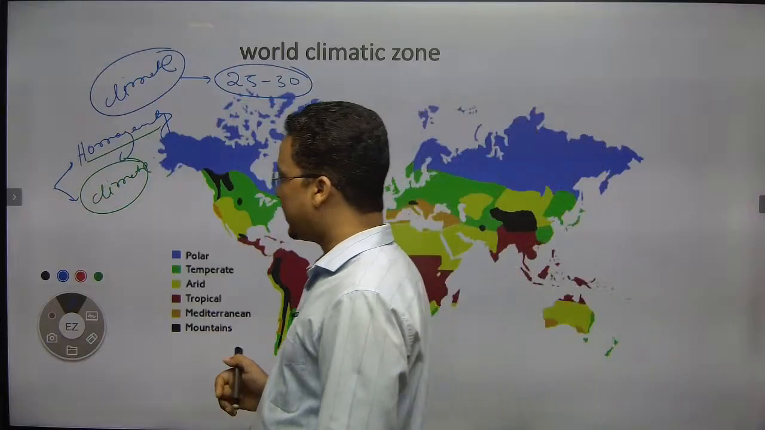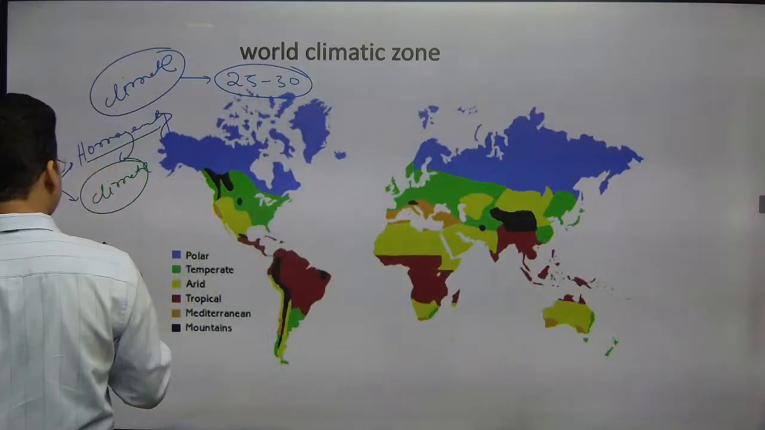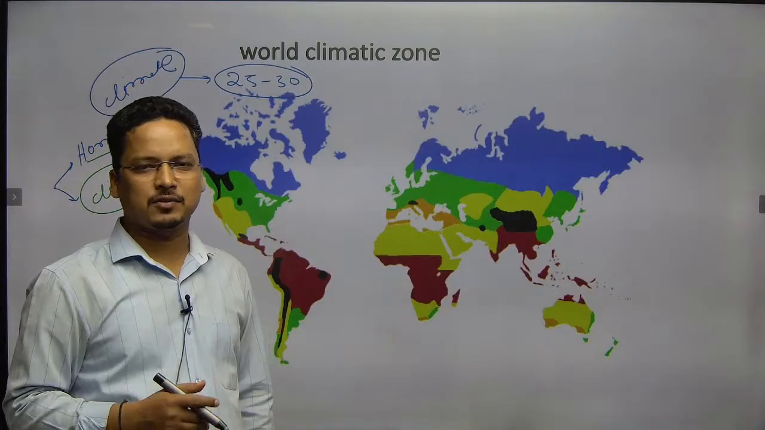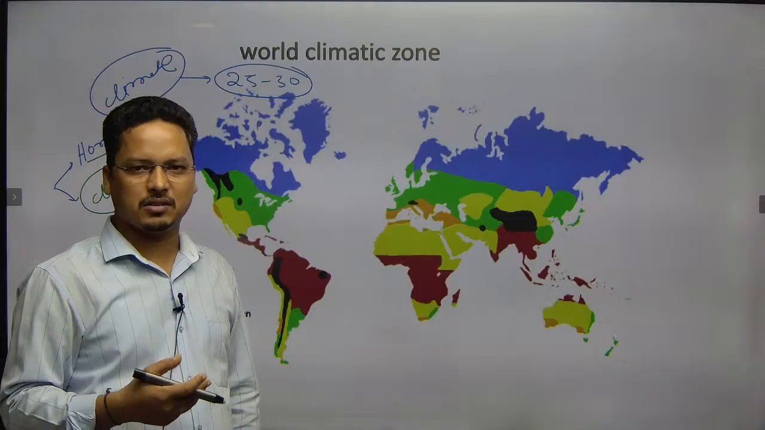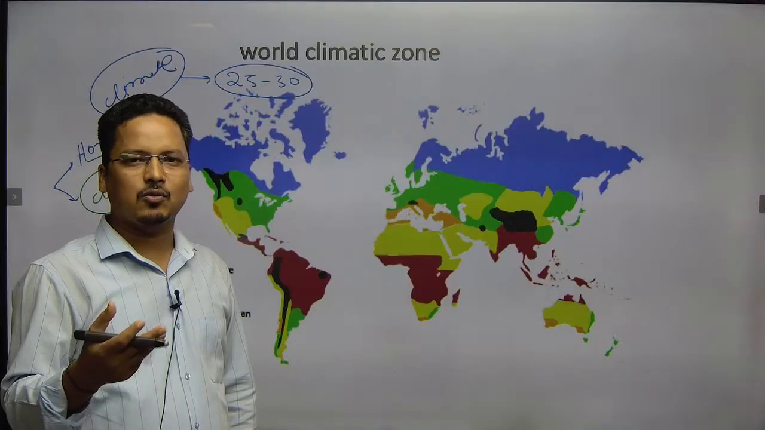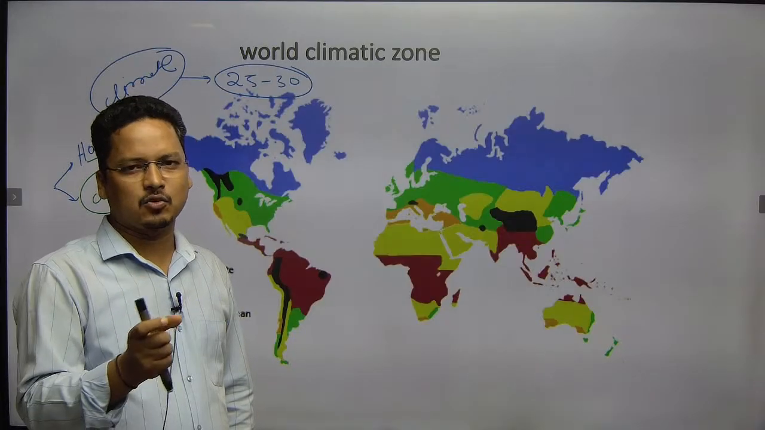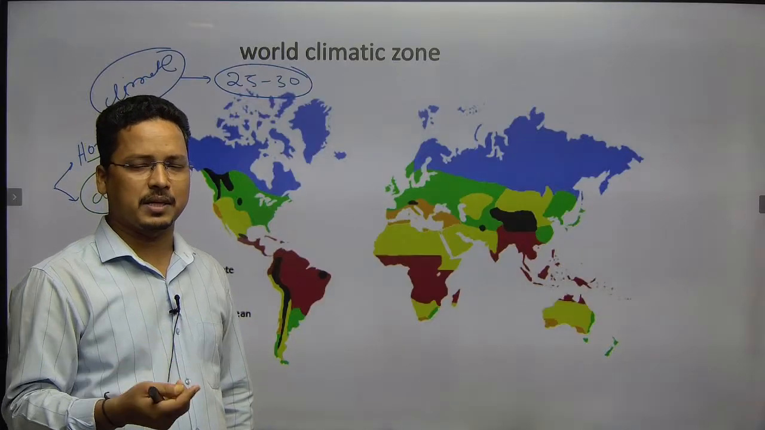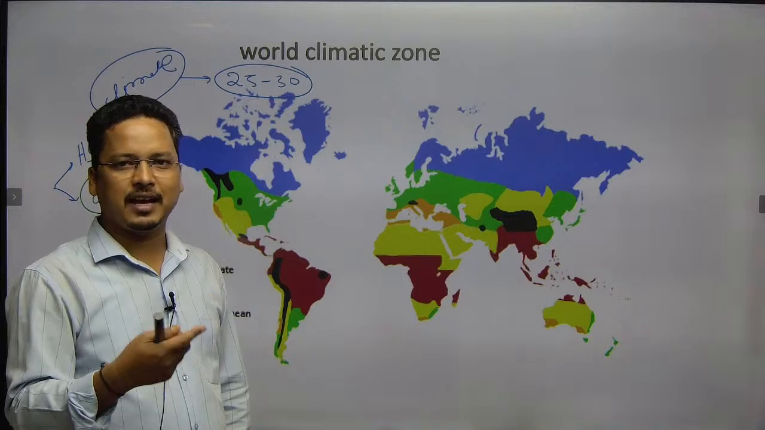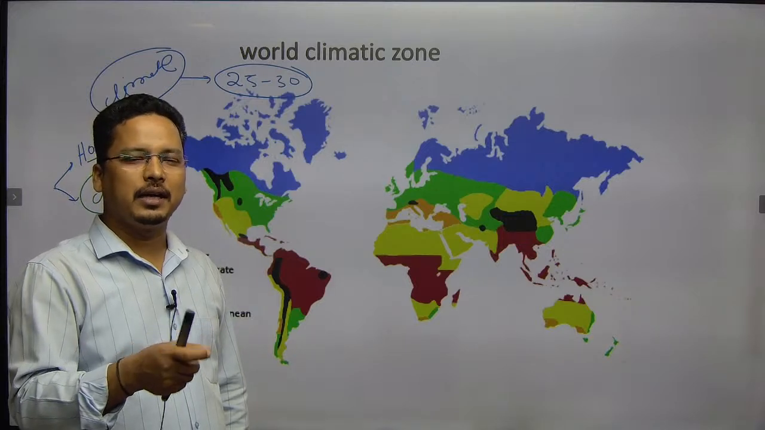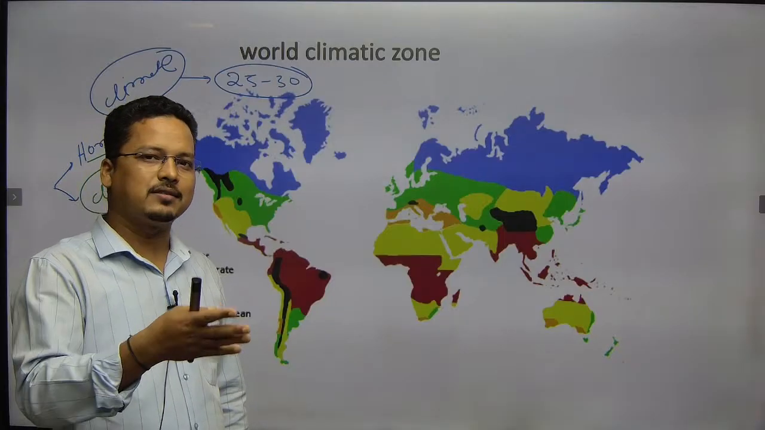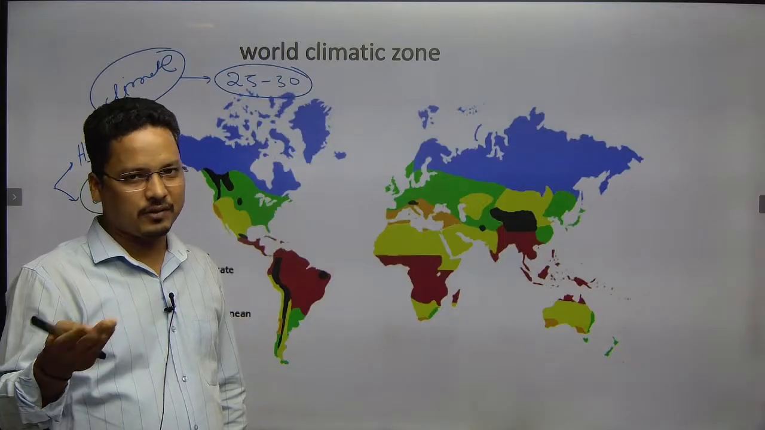UPSC has a tendency to ask questions from the Köppen classification. Not once, twice they have asked questions from this particular climatic classification. First they asked what is meant by Aw type of climate, or which kind of climate Odisha comes under. That is the Savannah type of climate, the Aw type of climate.